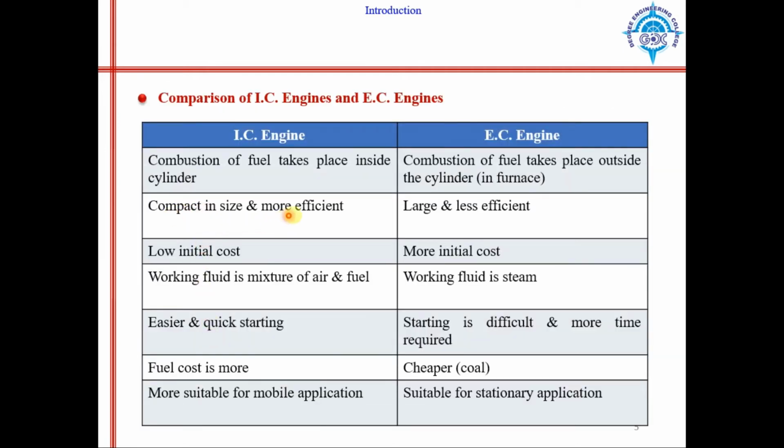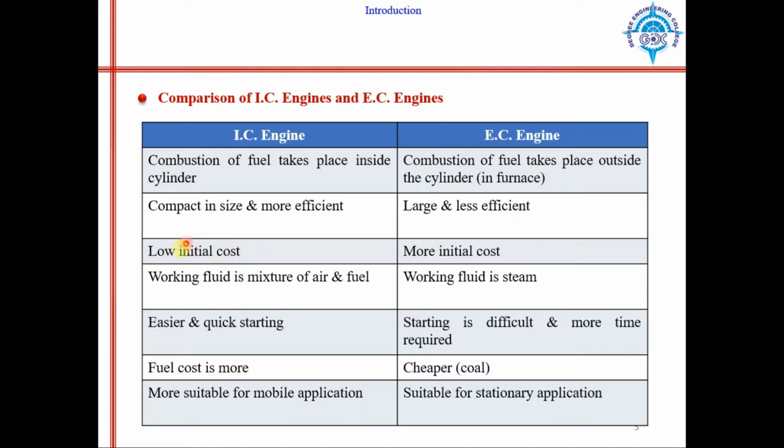IC engines are compact in size and more efficient, so compact that they can be transferred from one place to another. They are installed in our automobiles, whereas EC engines are large and less efficient.